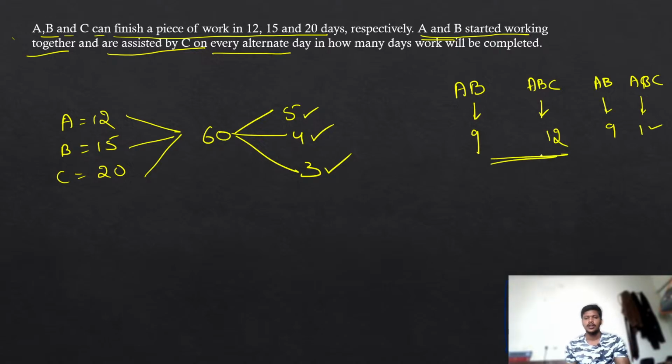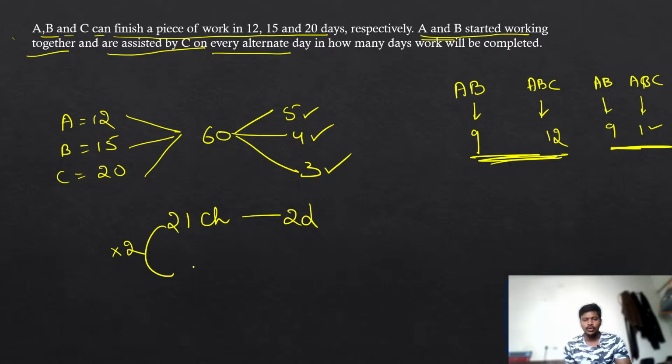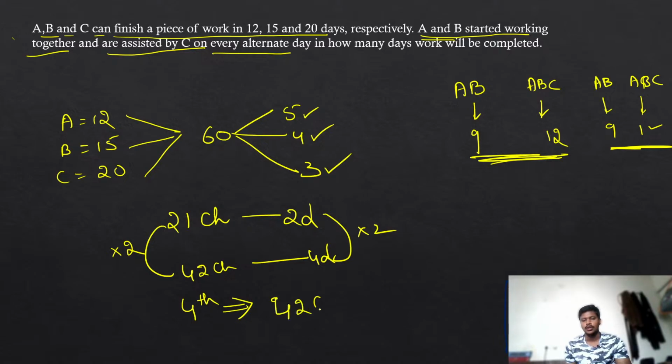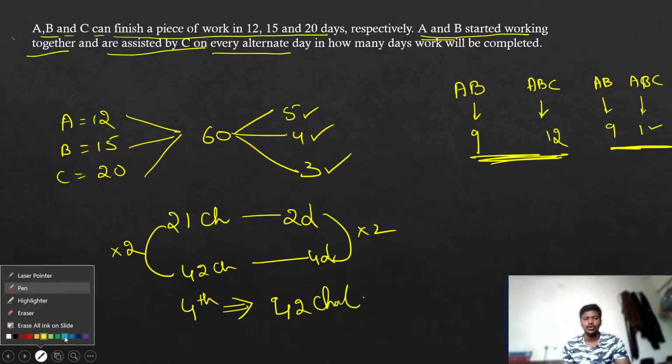Now count from there. They can eat 9 plus 12, 21 chocolates in 2 days. What is the nearest multiple of 21 that is near to 60? 21, 42, 63. We are crossing. We should not cross. That's why it is only possible for 2 times, like this cycle and this cycle. Only 2 times. So it's going to be 42 chocolates. But if you are having 2 cycles, that will be equal to 4 days. That means by the end of the 4th day, you can complete 42 chocolates. Okay. Now once you are done with the multiples, you have to go day by day.